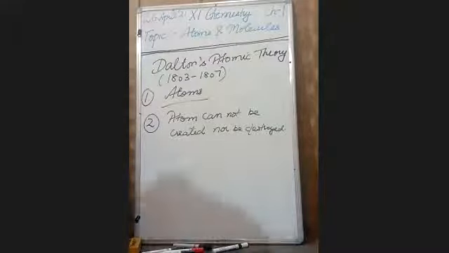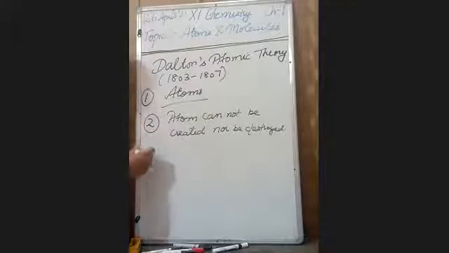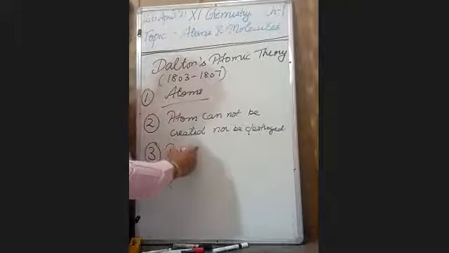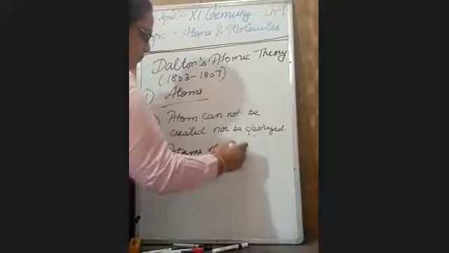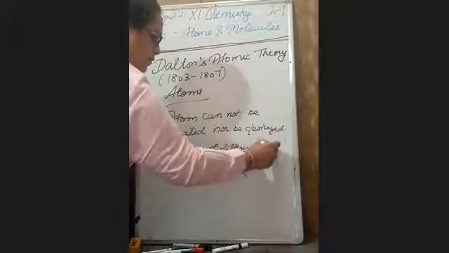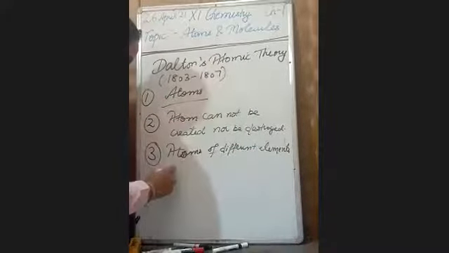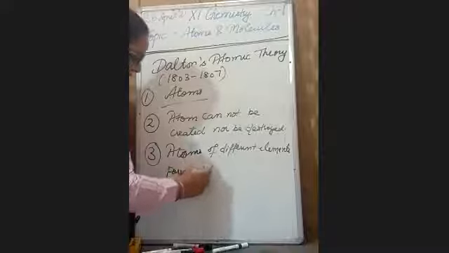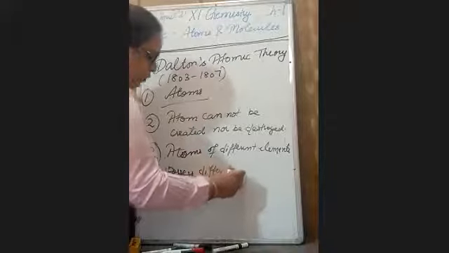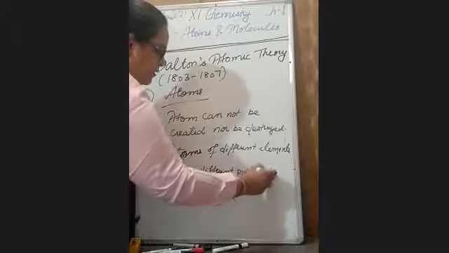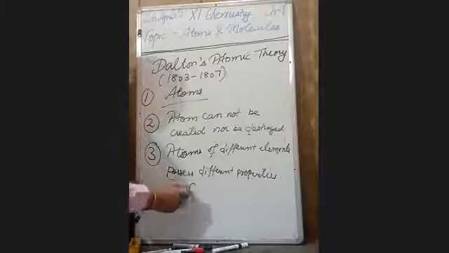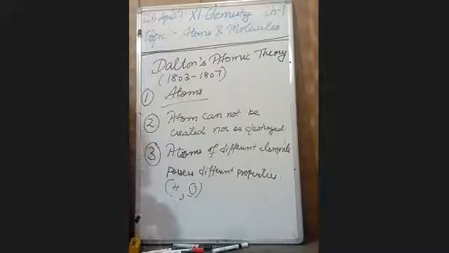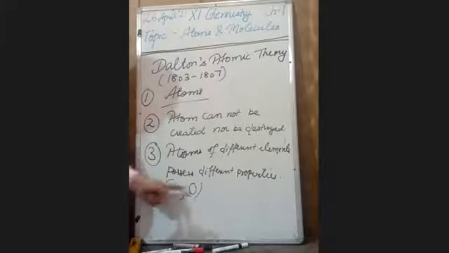Next, atoms of different elements possess different properties. What does it mean? Their mass, their melting point, boiling point will be different. For example, the hydrogen atom and the oxygen atom. Their properties are different because they are different atoms.